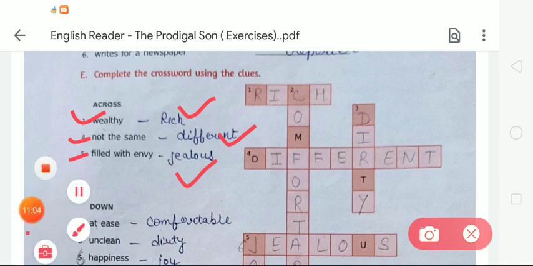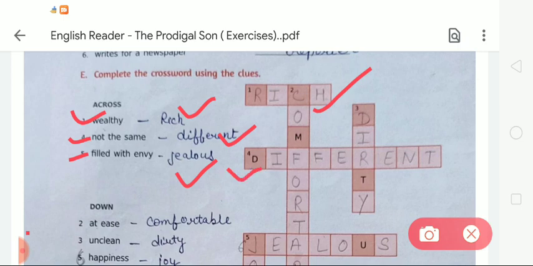So let's fill in the crossword. Firstly we fill in the across. In number 1 we have to write rich. What is the spelling of rich? R-I-C-H, rich. In number 4, not the same means different. What is the spelling of different? D-I-F-F-E-R-E-N-T, different. Dear students, it's very important that you use capital letters in the crossword. Now number 5 is jealous. J-E-A-L-O-U-S, jealous. So like this we complete the across.